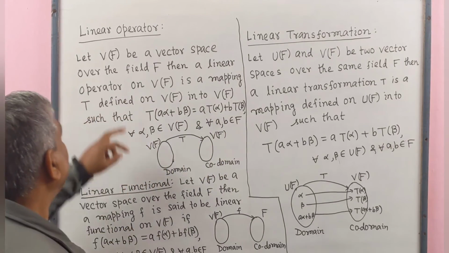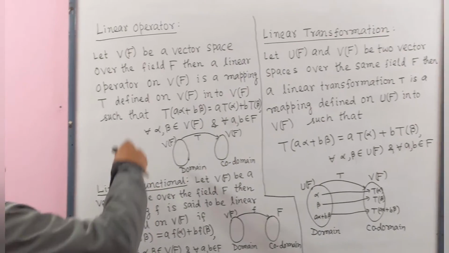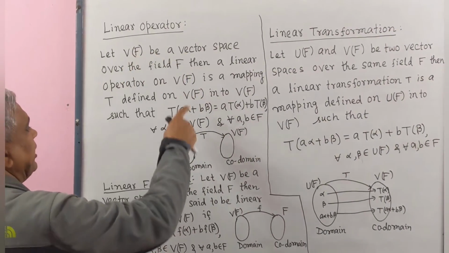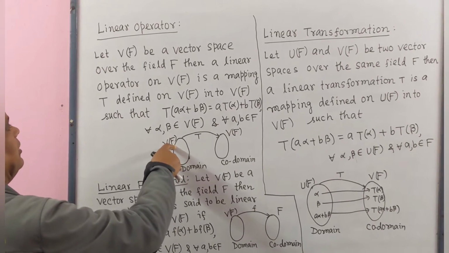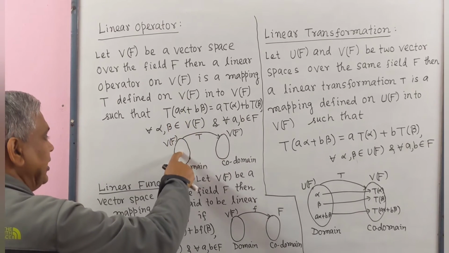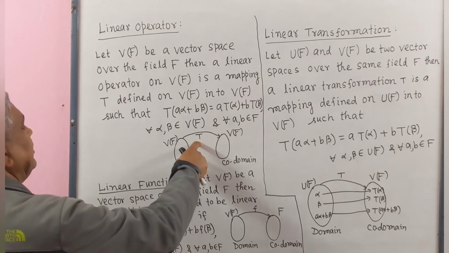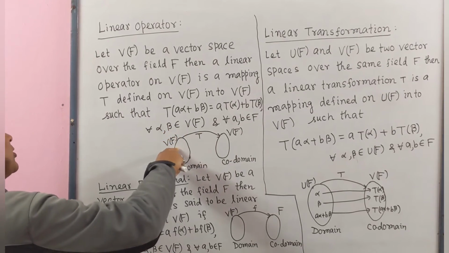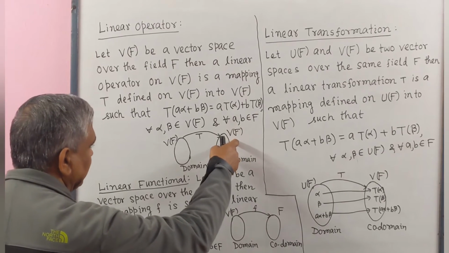Now we define linear operator. Let V be a vector space over the field F. Then a linear operator on V(F) is a mapping T defined on vector space V(F) into vector space V(F).